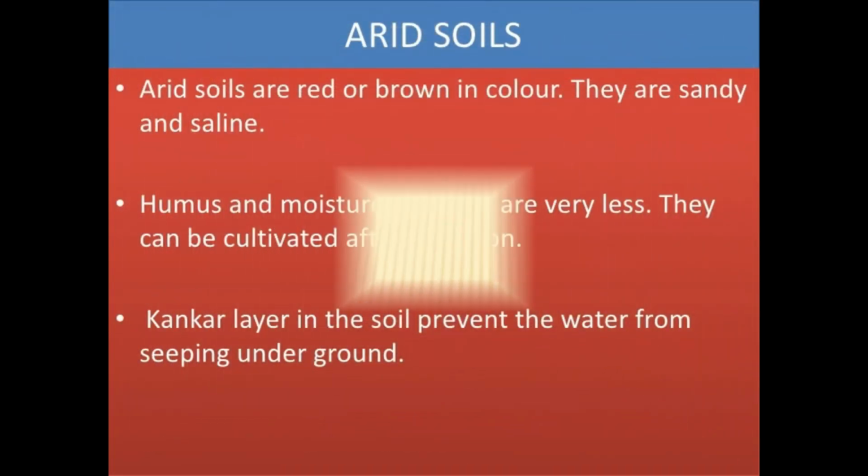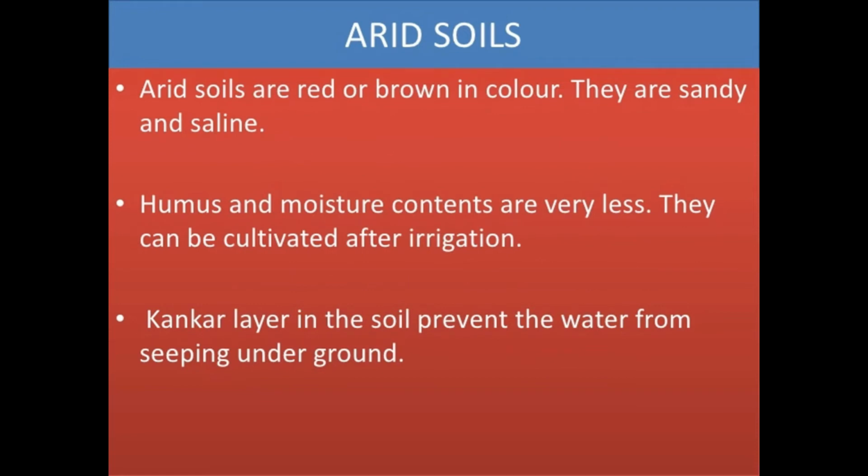Then come arid soil. Arid soils are red or brown in color. They are sandy and saline. This type of soil is found in Rajasthan, and any crop which is saline tolerant like wheat, maize, etc. can be grown on it.